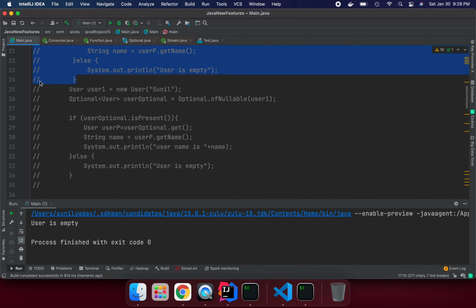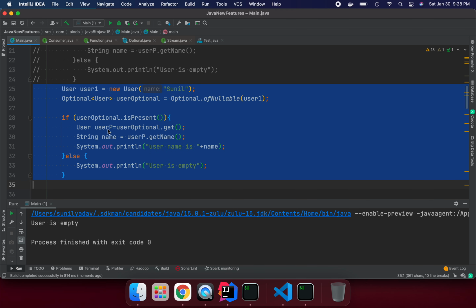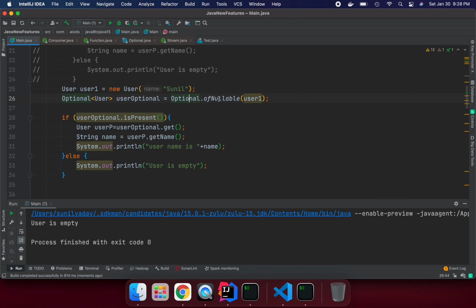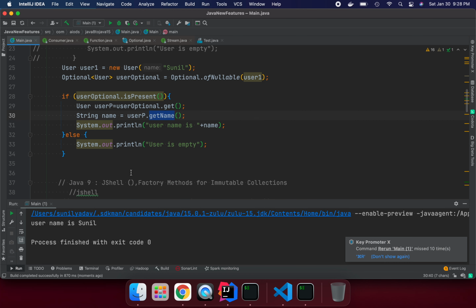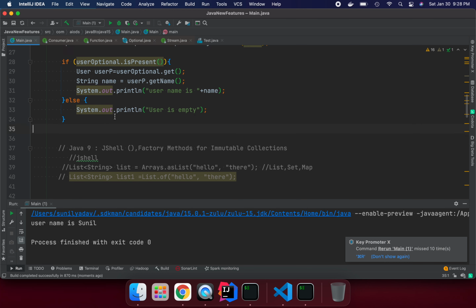So here I am trying to put some value. I'm going to uncomment it. Here I'm passing the user name as Sunil, and I'm using Optional.ofNullable, so it can be null or not null if you're using this method. I'm saying if it is present, then give me the data, otherwise not. So let's run it. The username is Sunil. This way Optional works, and there are so many things in Optional, so I'm not going to cover them in this session.